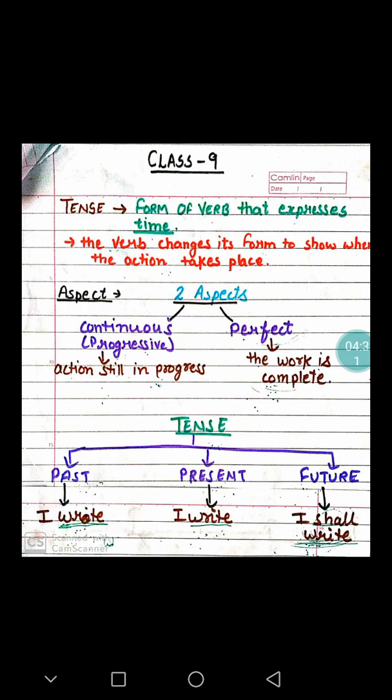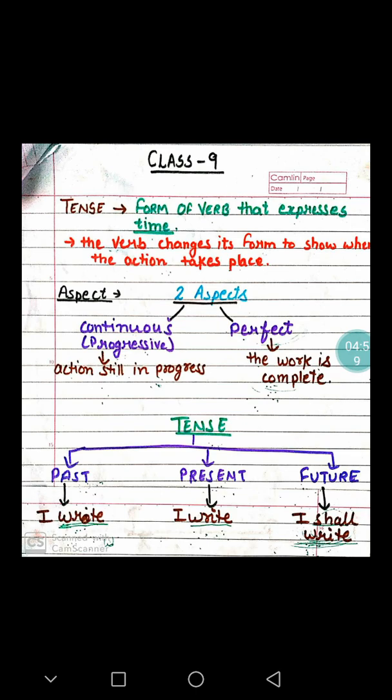You'll say, oh mama, it's perfect. Yes, you'll say perfect when the dish has been cooked and you appreciate your mother. The work is already complete. So there are two types of aspects: when the work is continuing or when the work is already complete.